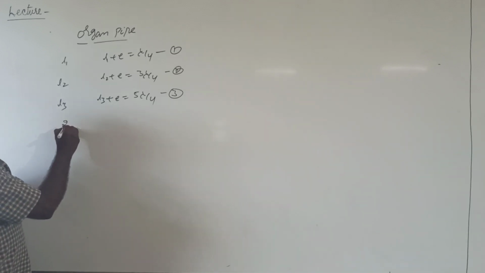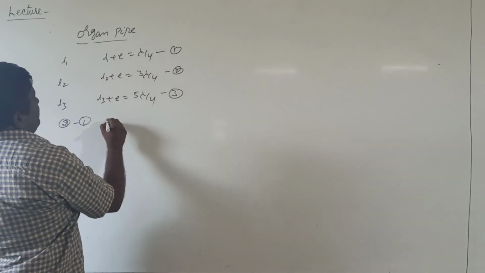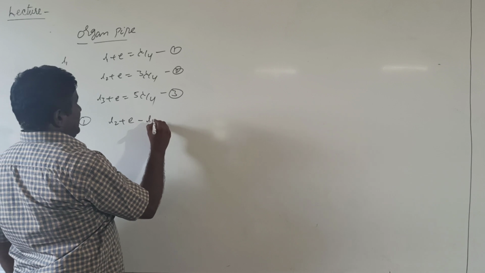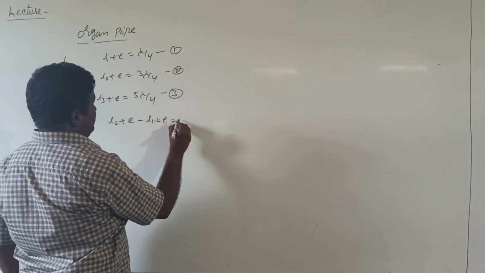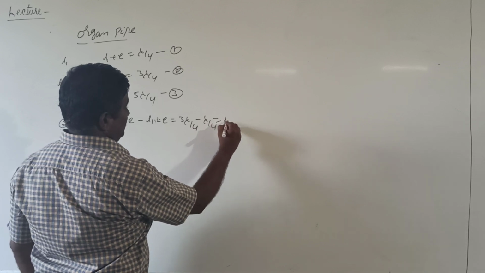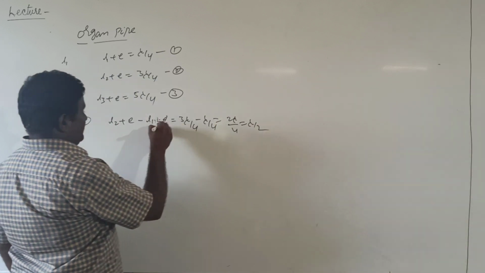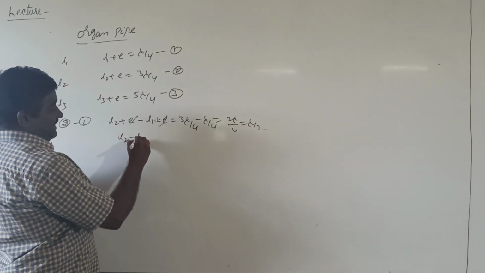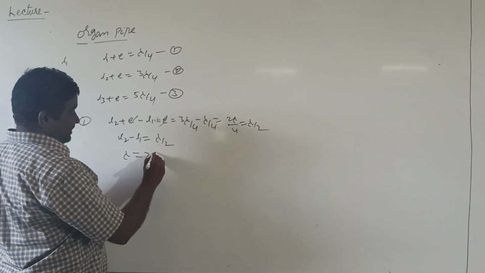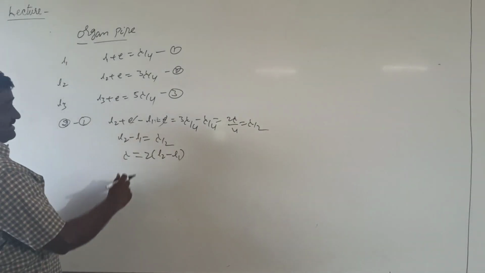So we are doing 2 minus 1. We are doing 2 minus 1 means L2 plus E minus L1 plus E equal to 3 lambda by 4 minus lambda by 4. We got 2 lambda by 4, which is equal to lambda by 2. Here plus E minus E gets cancelled. L2 minus L1 equals lambda by 2. Then wavelength lambda equals 2 into L2 minus L1.